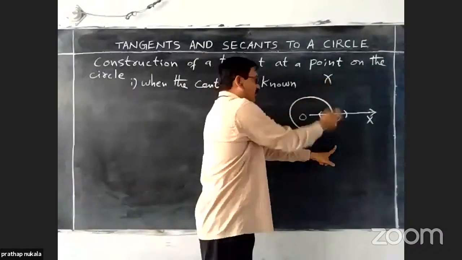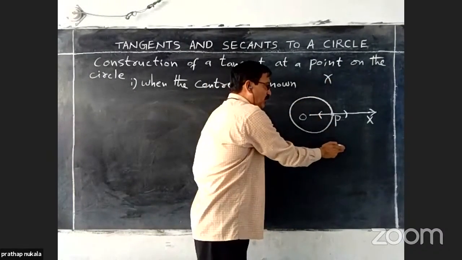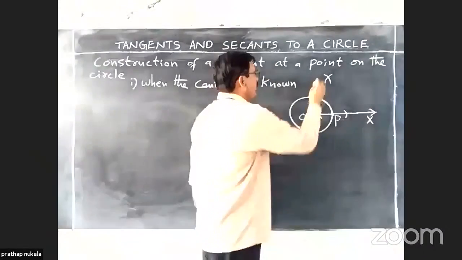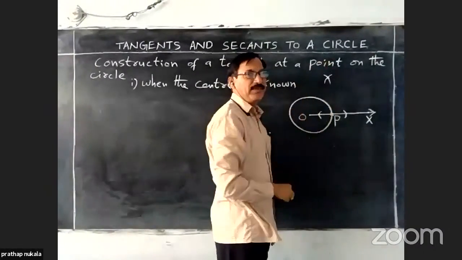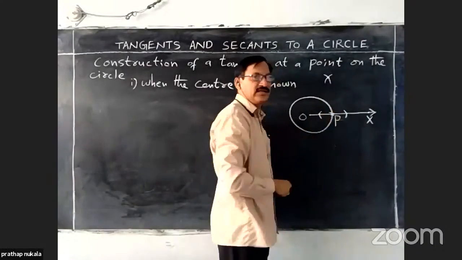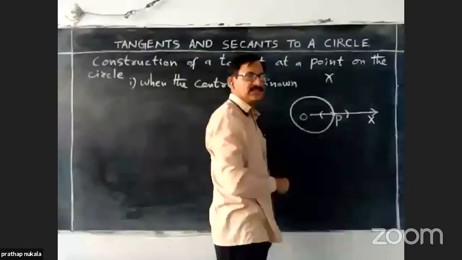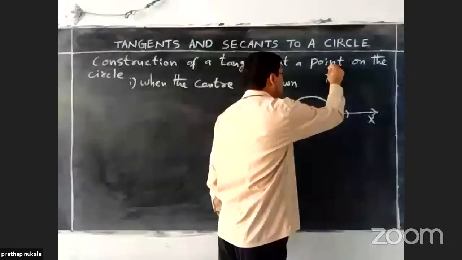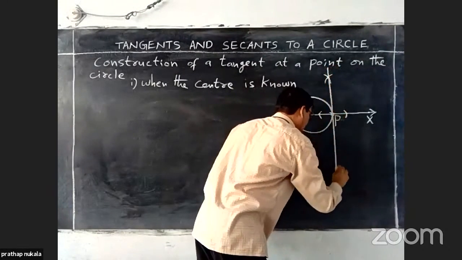Only draw arcs above the ray. Okay. Now, locate the intersection point. Already the point P is there. Already 2 points exist. Then join these 2 points by using a ruler.